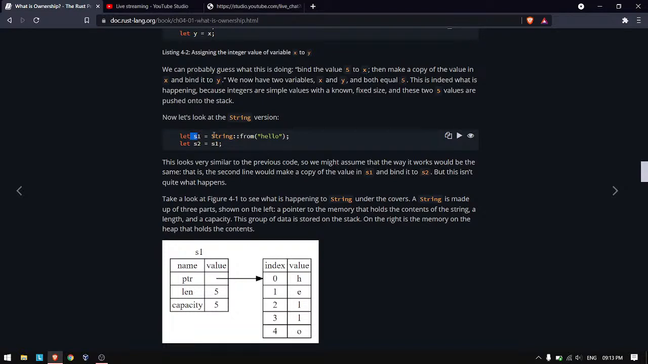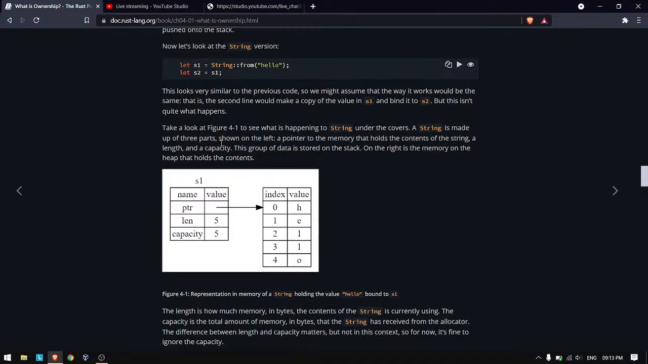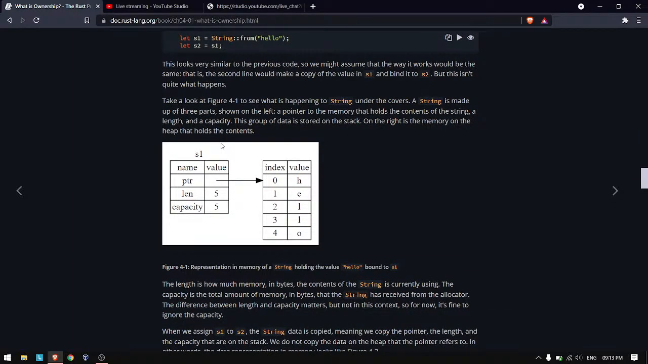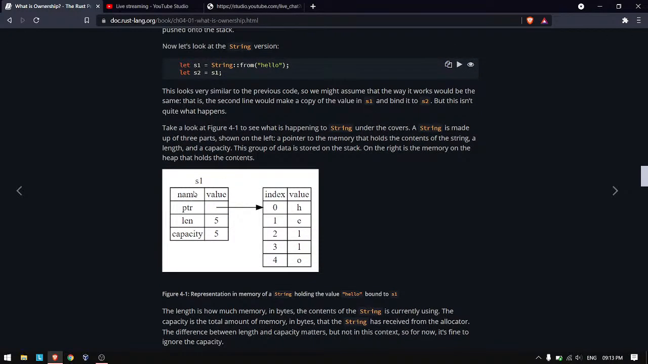We made a new string which is hello, and the variable we are binding it to is s1. What will happen if we say let s2 equal to s1? If we take a look at what s1 is, it actually consists of three things. First is the pointer, then length and capacity, as I described earlier.